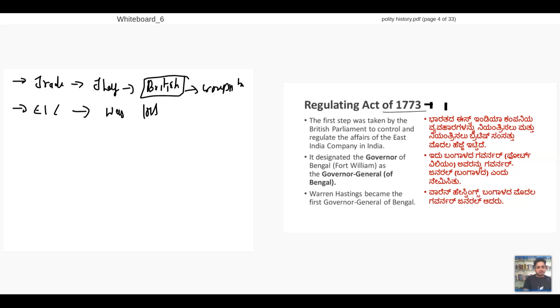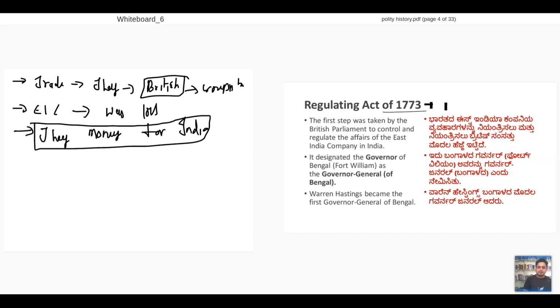So when this happened, they wanted money for trade in India. Where could they take it from? They took it from the central bank of Britain. Will the British give the money like that without regulating?